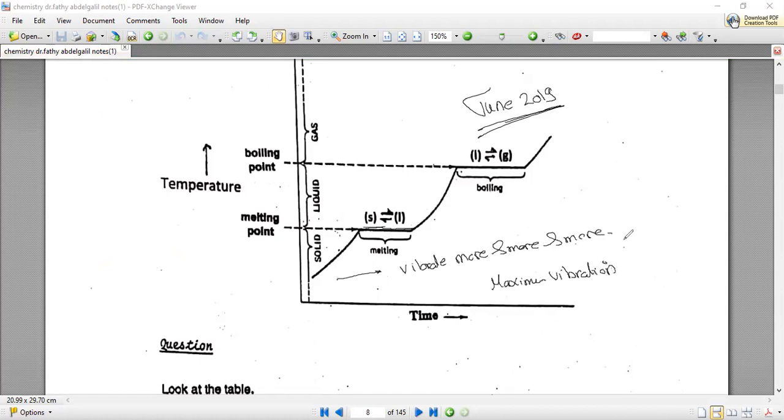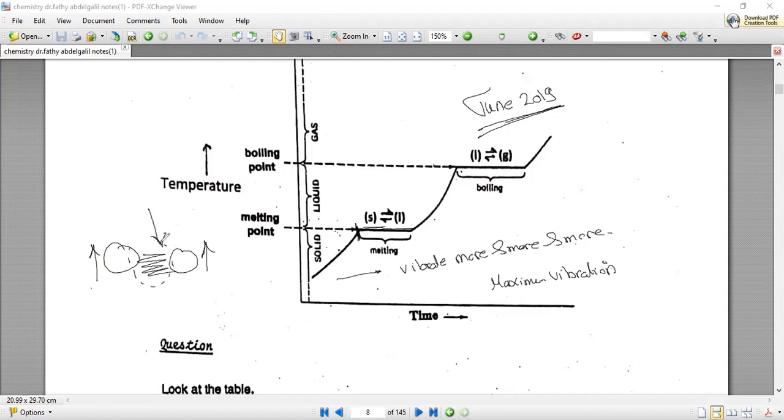So what is remaining in order to change the solid into liquid? As they acquire the highest energy amount, and reach the highest temperature at that point exactly, what will be remaining? Yes, the remaining will be the attraction forces between particles. This one reaches maximum vibration and this one reaches the maximum vibration, but we still need to break down these attraction forces.